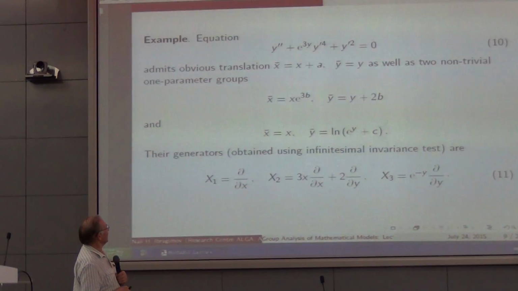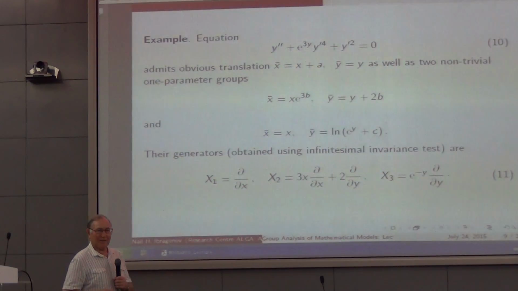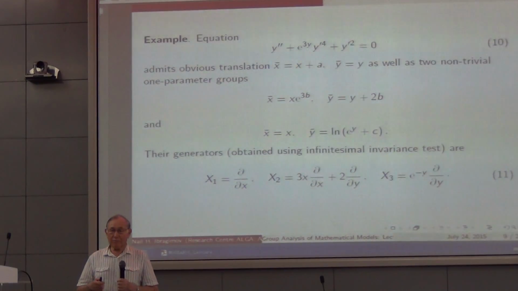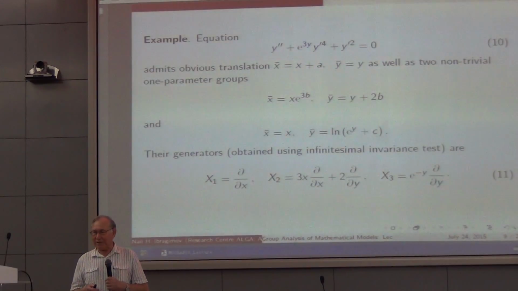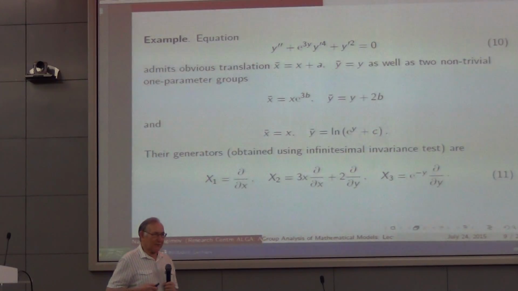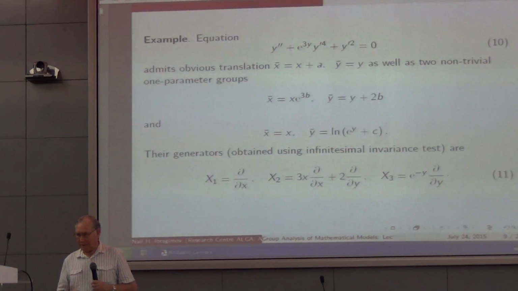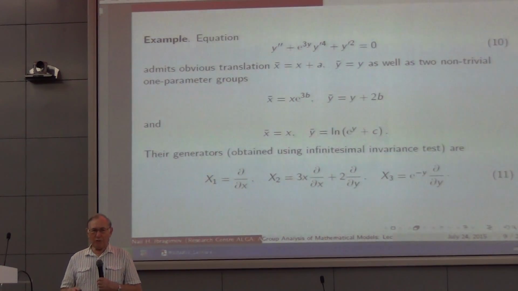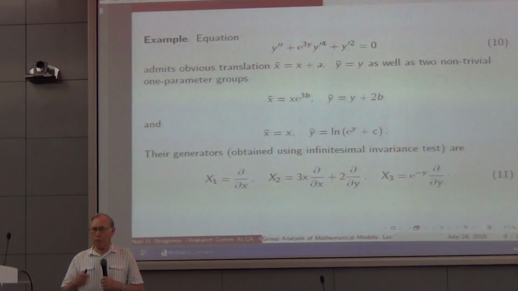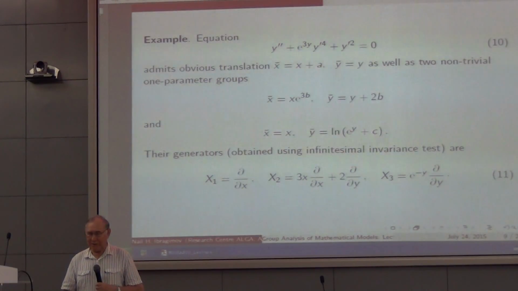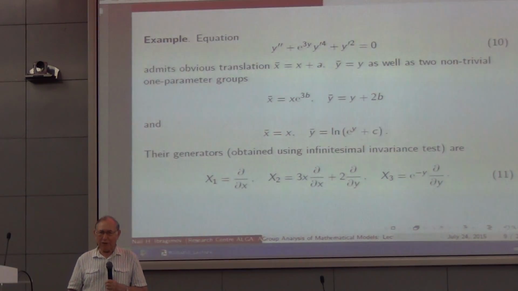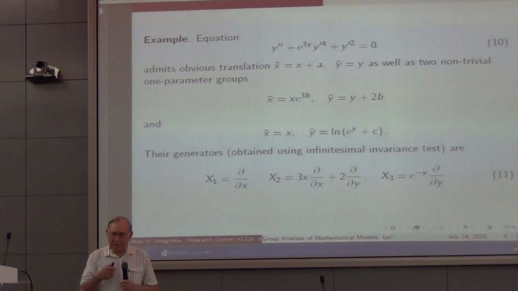For one equation, the symmetry is non-trivial. Sometimes you cannot even just guess, it's not a simple transformation. That's why group analysis is very powerful, and I call it a microscope of mathematical modeling. Why? Because in order to solve the model, you need a group, a group of symmetries. In order to find symmetries, you should have some instrument, and group analysis is the instrument which reveals to you the symmetry group.